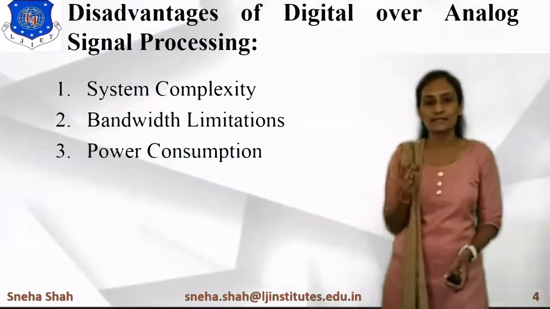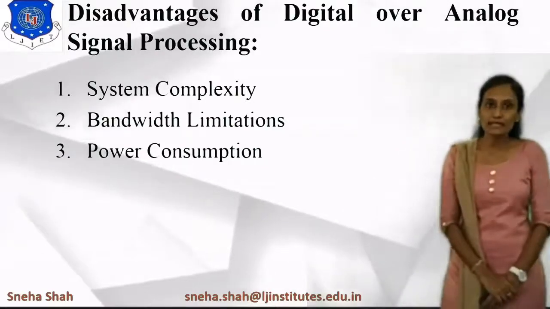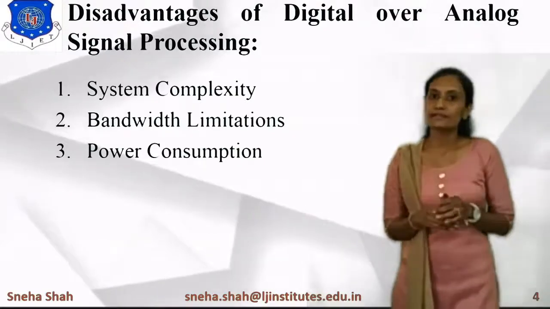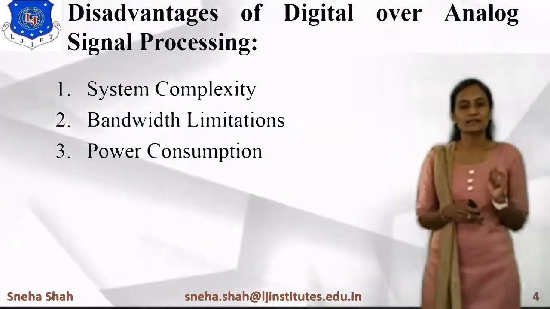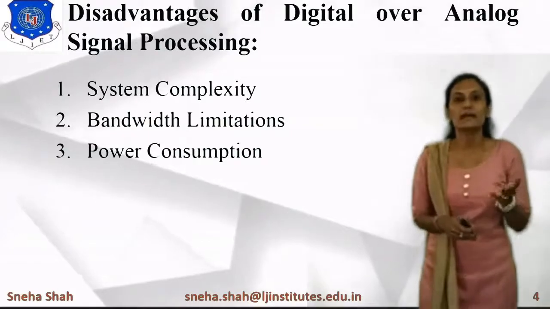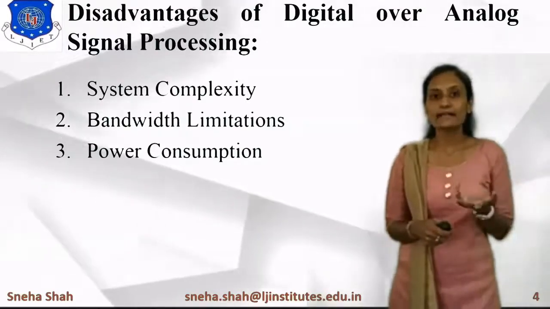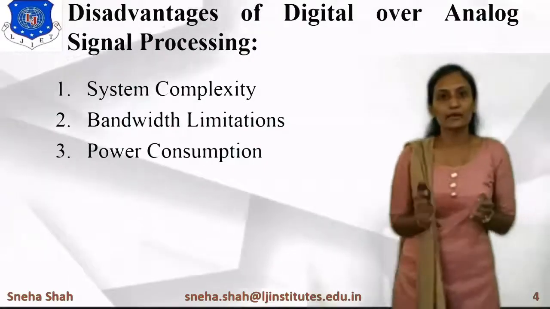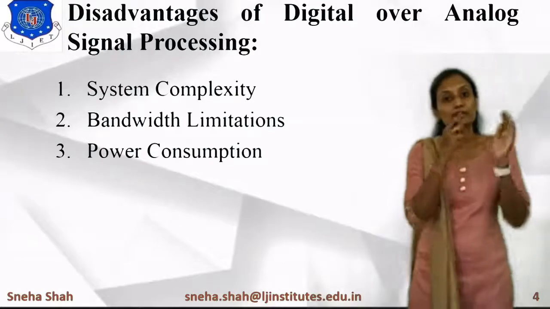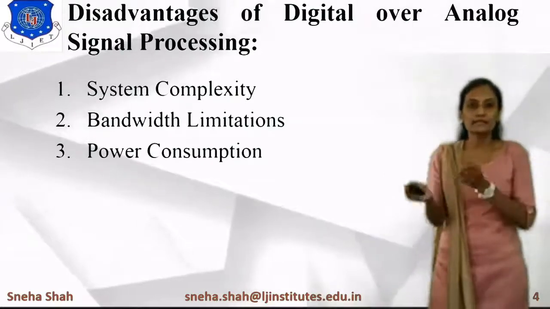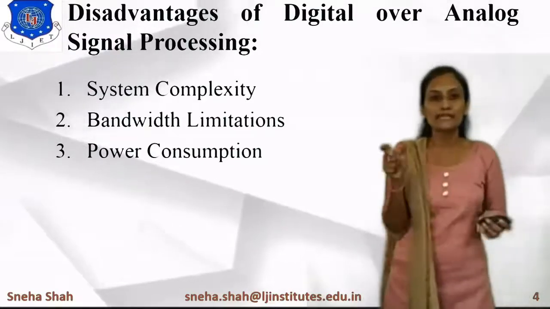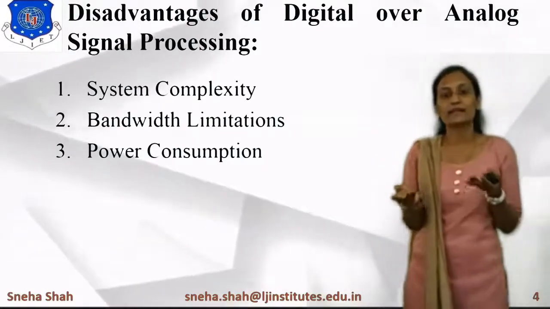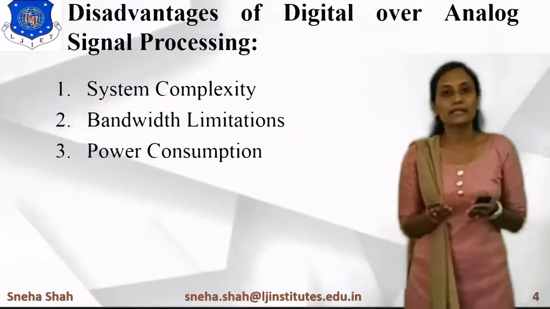And now if we consider any small application, if we are using the digital signal processor chip, like suppose if I am taking the filter, so in the filter, if I am using the analog filter, then we have to use just R and C, or otherwise if I am using just L and C, then I can design the filter. So there is no need to use any other component for the filter design. But for the same application, using this digital signal processor, we have to use a DSP chip. Then we have to use other components, so many components for that.